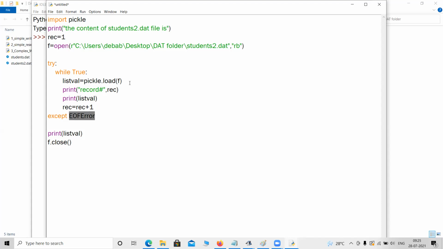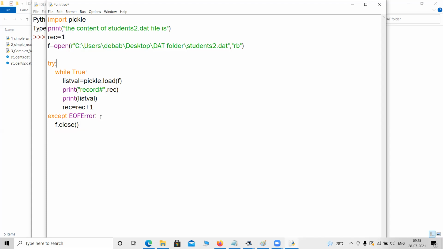If that error happens, I will simply close the file. Let me copy this line. I will simply, just a minute. Yeah, I will simply close this file. That's all. The idea will be clear. A colon. Okay, after sorry, EOF error. Anyway, I think the program is correct now. I have not missed anything.